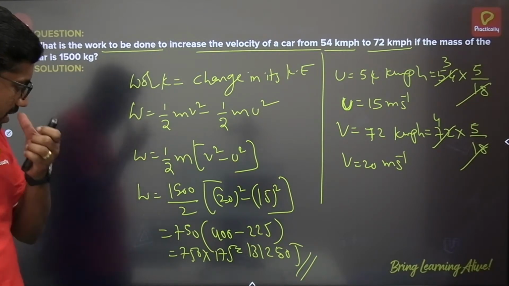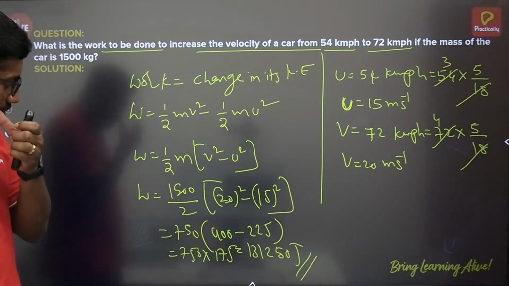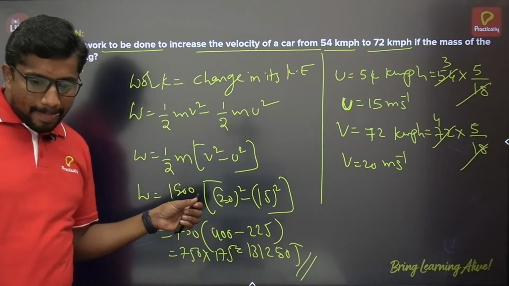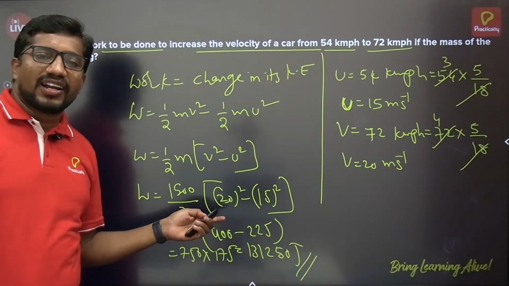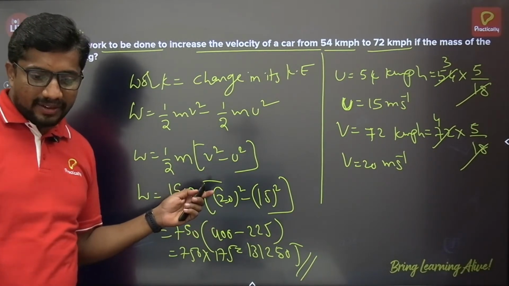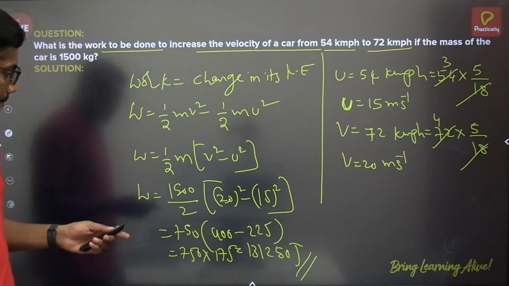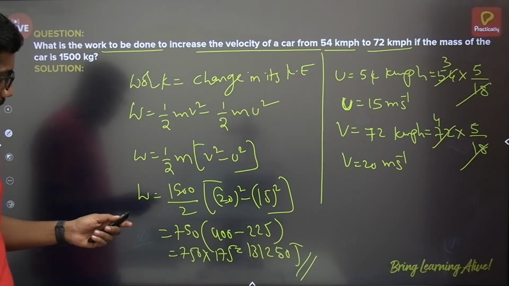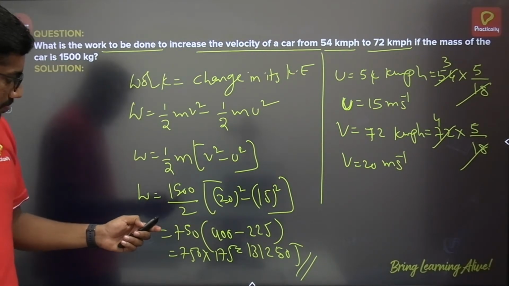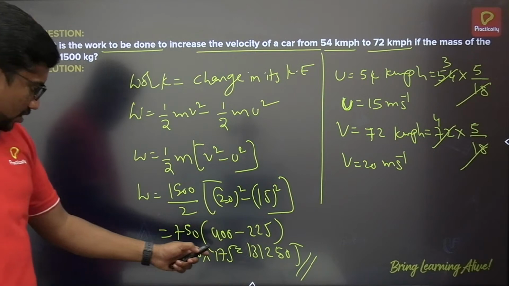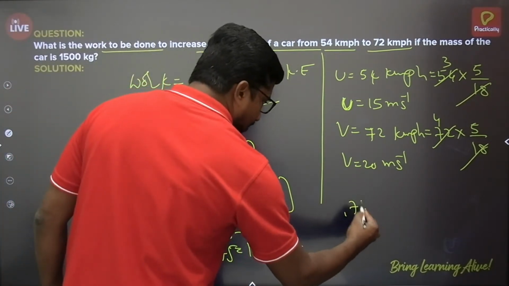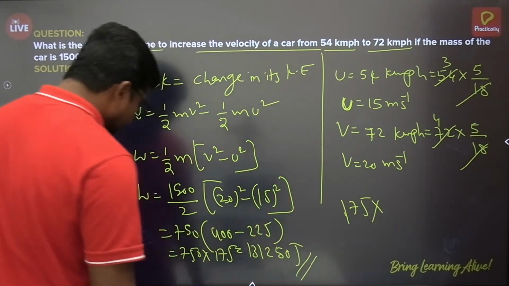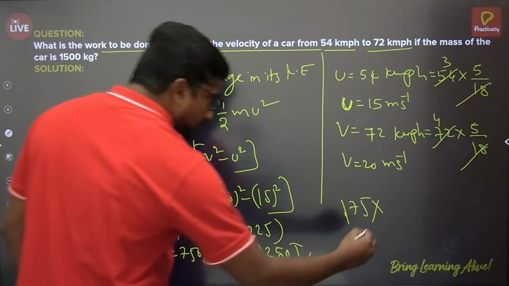Yeah, what you can multiply 175 to 75, then what will you get? Yeah, this chapter is work and energy, class 9. Okay. You can multiply here. What will you get? 175. 1500 by 2, right? 750, no?